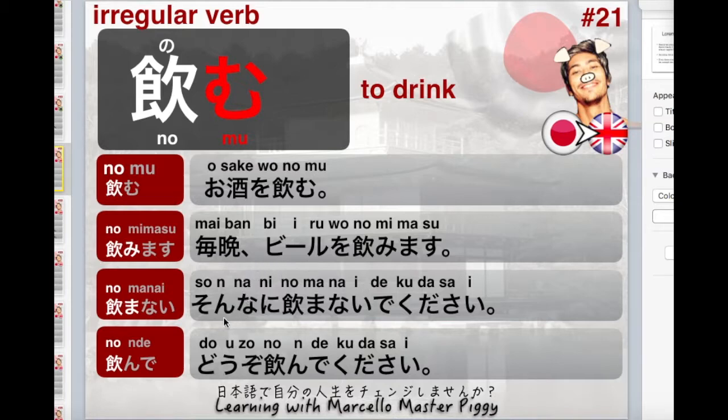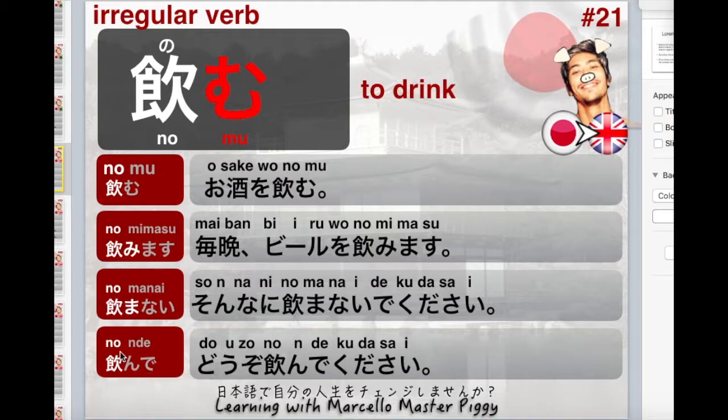The next one is our negative form, nomanai. So mu becomes ma, nomanai. For example, sonna ni nomanai de kudasai. Please don't drink that much, or this much. Okay, sonna ni, that much. Like, please don't get drunk. そんなに飲まないでください. Okay?